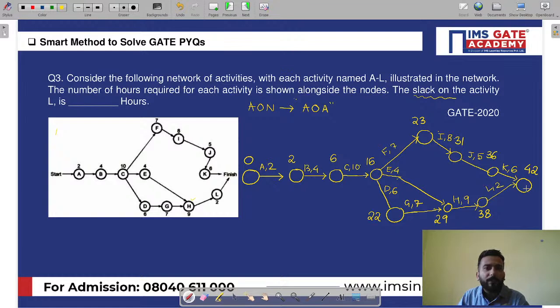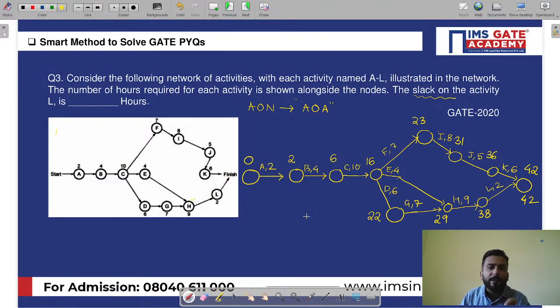You know that over an event we write the maximum time. So 42 or 40, which is maximum? 42. So I wrote 42 over here. So what is 42? 42 is the duration in which you can complete the entire project. So this was the forward pass computation. Now if I go back for the backward pass computation, again I have to write 42 over here.